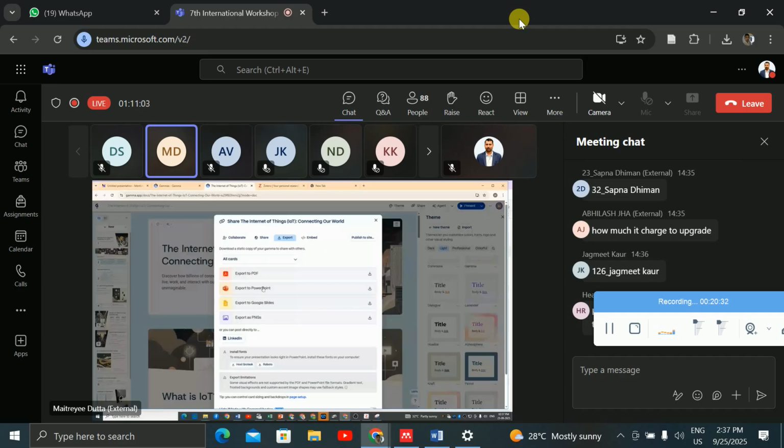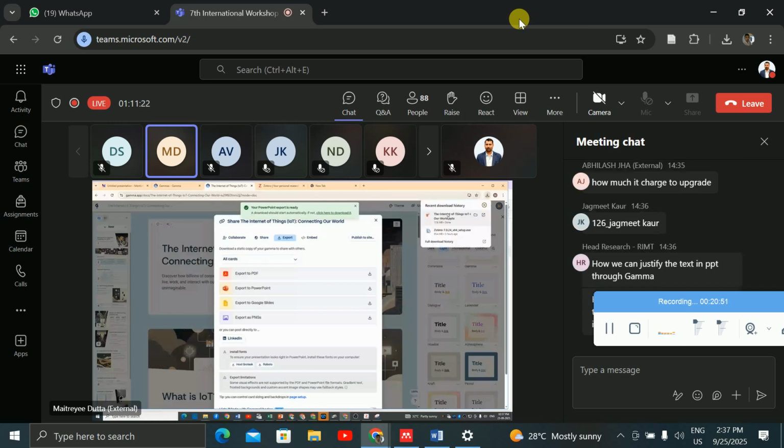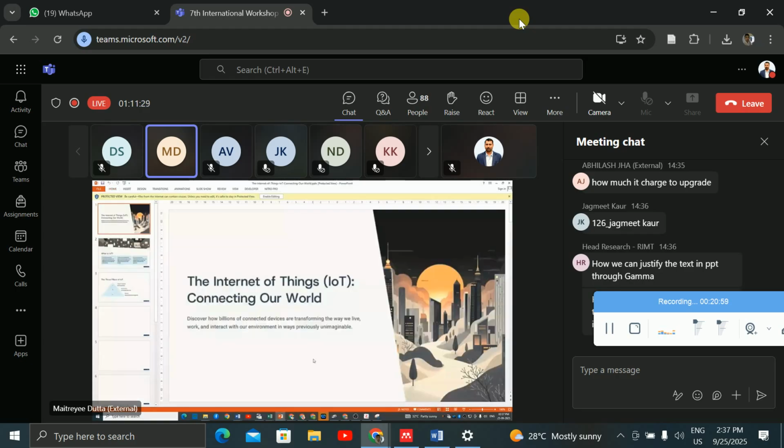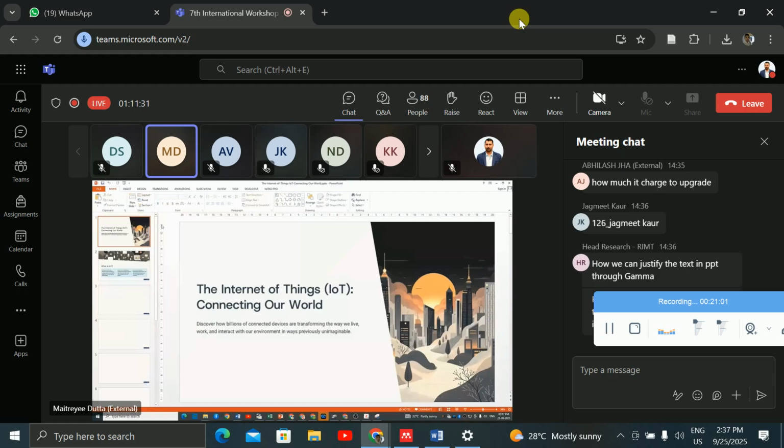Now it is showing exporting PowerPoint. Depending on your networking speed, it will be exported, and when the export is ready, it says the download should start automatically; if not, click here to download it. Now automatically it has been downloaded. I will just click on it and go to PowerPoint. Automatically it will open in PowerPoint, and you can see such a beautiful presentation has been created by your Gamma tool, right?